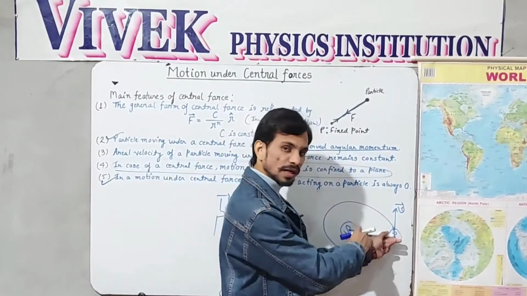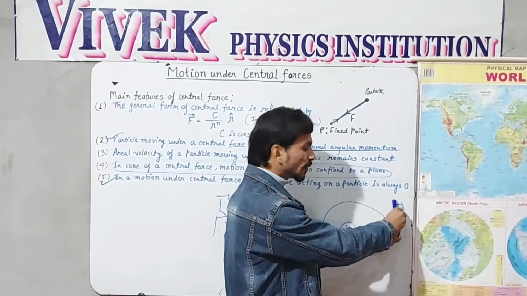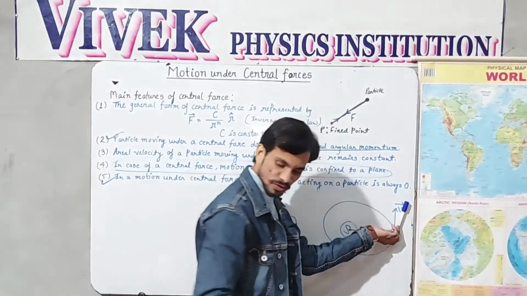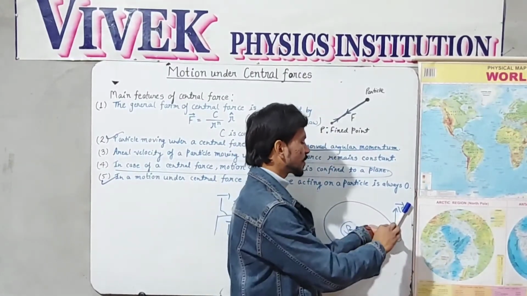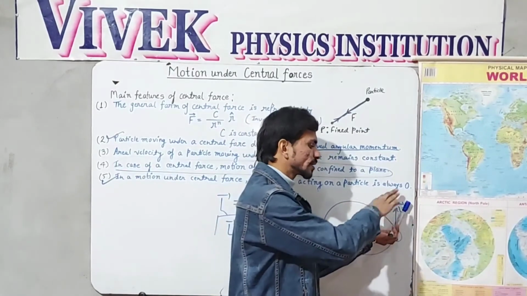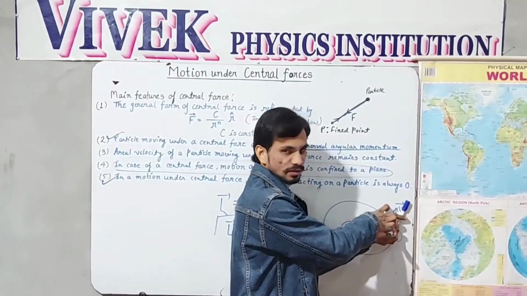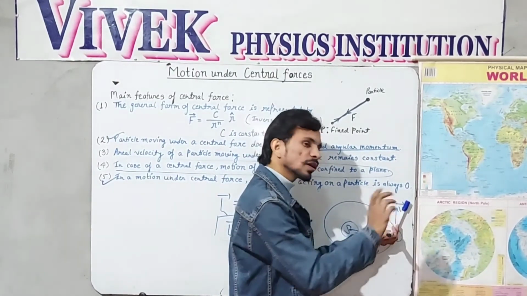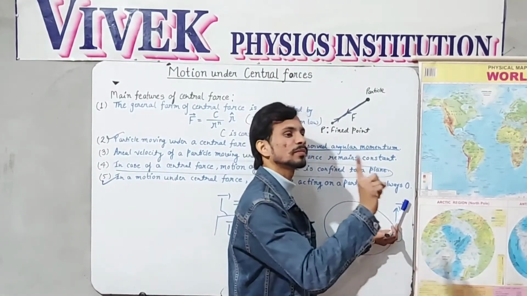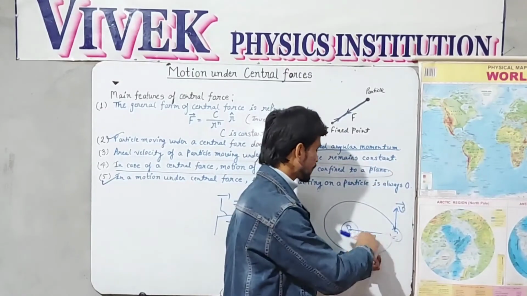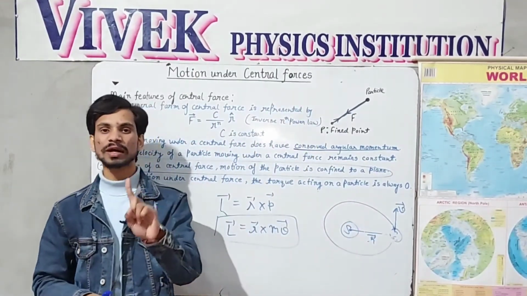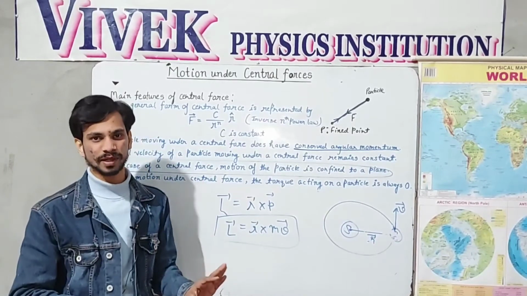Okay, this is R, this is B, they will not change ever. So vector L, which was towards in this position, will always not change. So this is R, this is B, these are fixed. So L will always be fixed, so it will always continue to make this one plane only. So that's why Earth is revolving around the Sun only taking one plane, which is a confined plane.